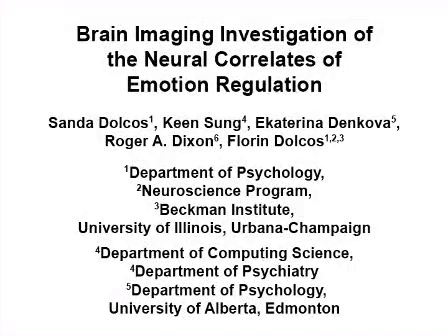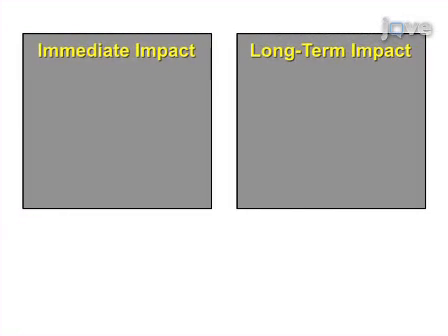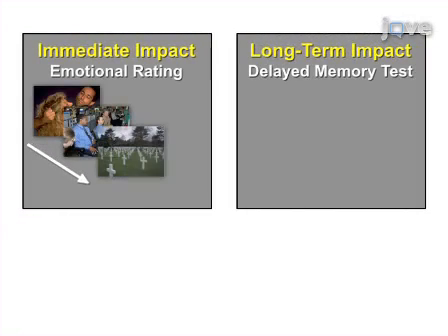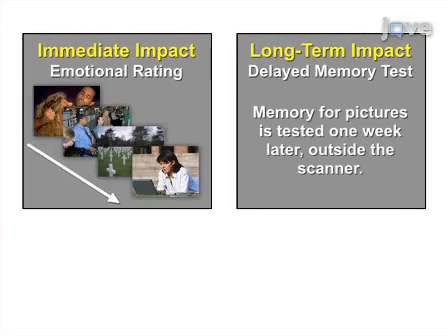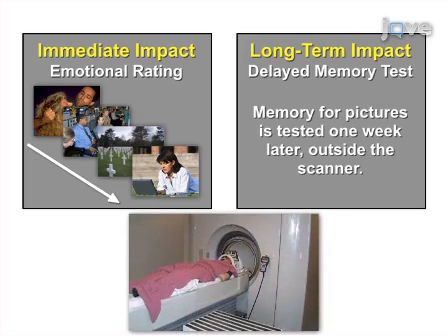The goal of this experimental protocol is to investigate the neural correlates of immediate and long-term impact of explicit and implicit emotional control using functional magnetic resonance imaging. This protocol involves assessments of emotional ratings of pictures and of the memory for these pictures as a result of inducing the goal to regulate emotion. Recording of brain imaging data is performed during the rating task.